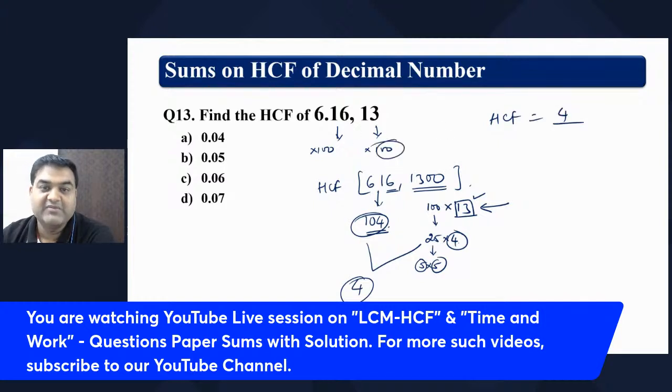However, we have to divide it by 100. Why? Because we have already multiplied with 100. That is why the answer is 0.04. Got it? That is the right answer.